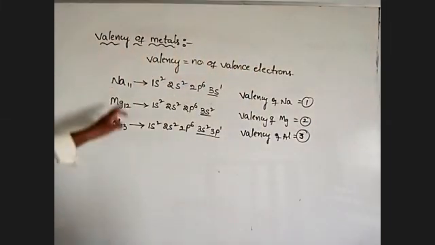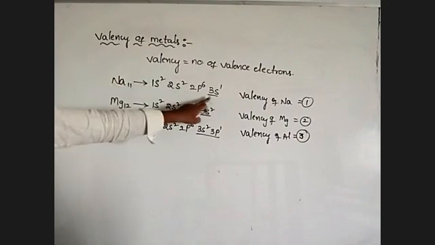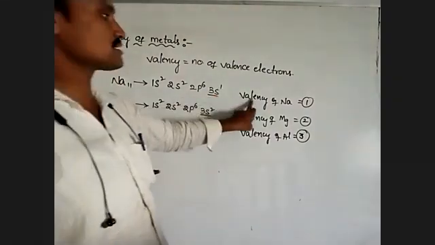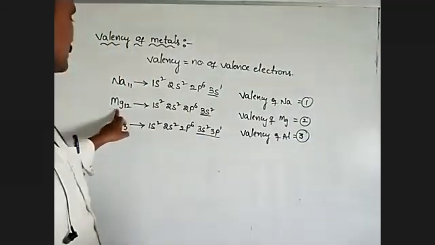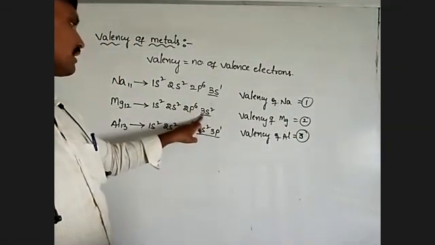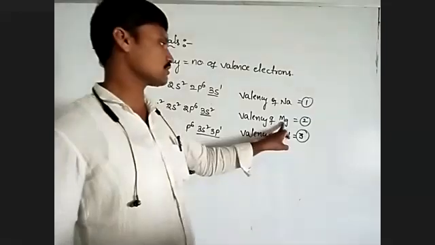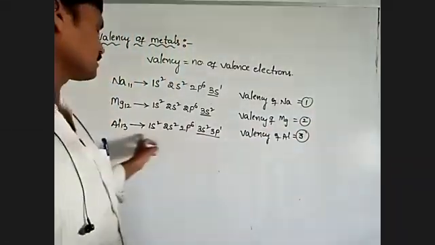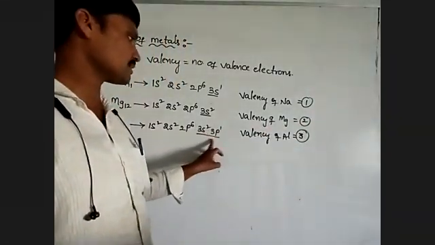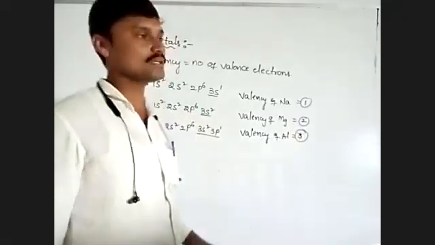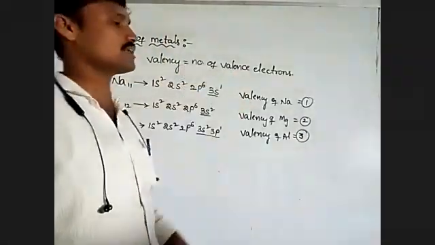Why? Because sodium has only one valence electron, magnesium has 2, and aluminum has 3. That means valency is equal to the number of valence electrons.